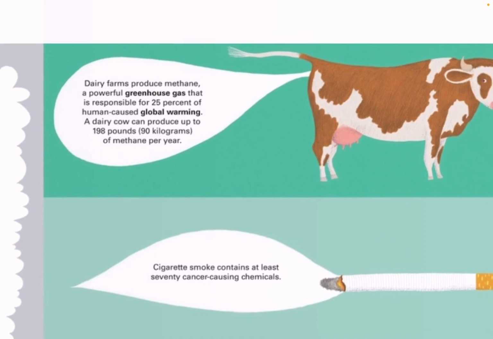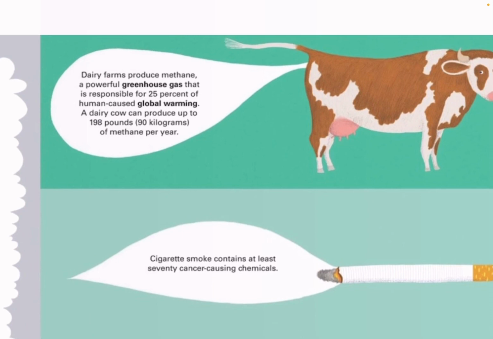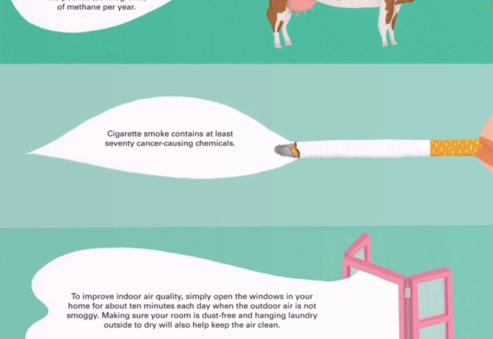Dairy farms produce methane, a powerful greenhouse gas that is responsible for 25% of human-caused global warming. A dairy cow can produce up to 198 pounds, or 90 kilograms, of methane per year. Cigarette smoke contains at least 70 cancer-causing chemicals.